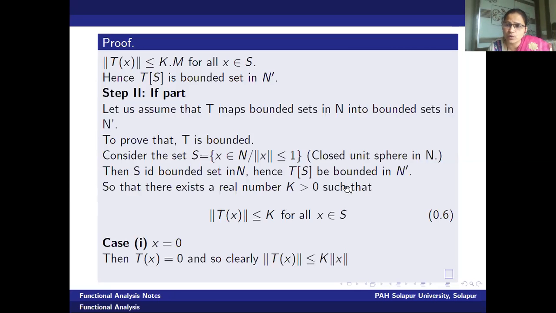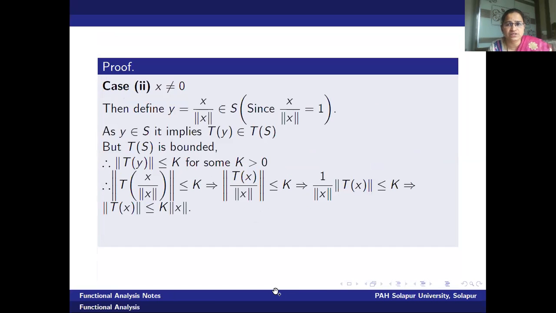Now, if T of S is bounded in N dash, what will we say? There exists a real number k greater than 0 such that every norm T of x is less than or equal to some k for all x in S. Now look at this inequality. We will discuss two cases: what will happen if x is equal to 0 and x is not equal to 0? If x is equal to 0, then what about its T image? Knowing the mapping T is linear, T of x must be 0. Therefore, clearly this inequality is satisfied. The question is to discuss when x is not equal to 0.